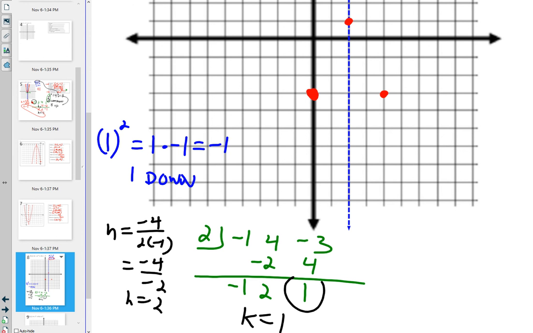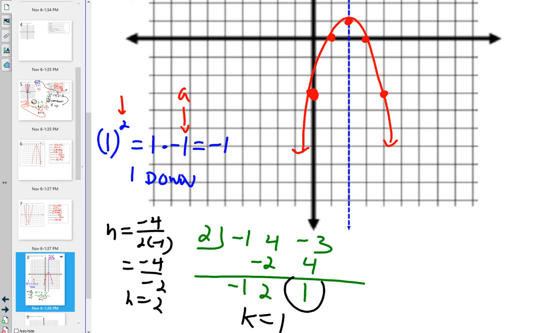The reason why you square it is because it's quadratic. Then 1 times -1, because that's a. You have to also multiply times a. 1 squared is 1. 1 times 1 is 1. So start at the vertex, go 1 left, 1 down. Or you can go 1 right and 1 down. Notice how that's still symmetrical. And there's your parabola.